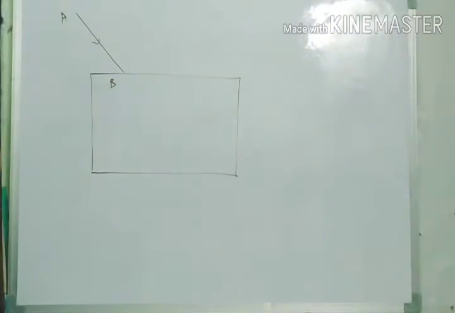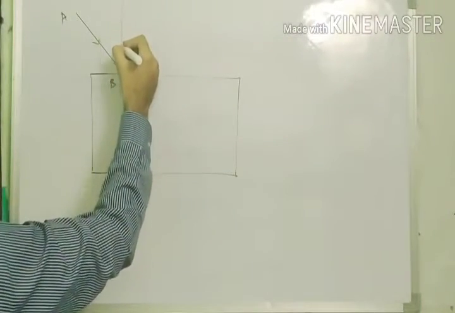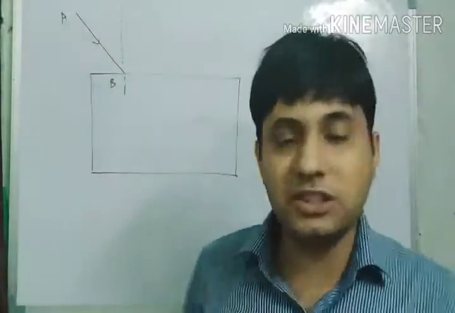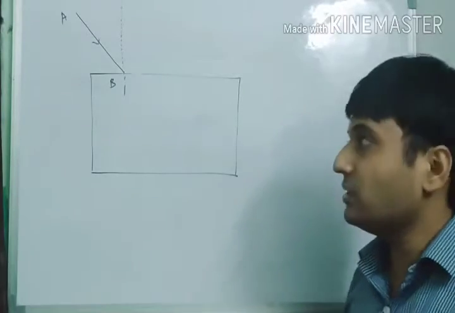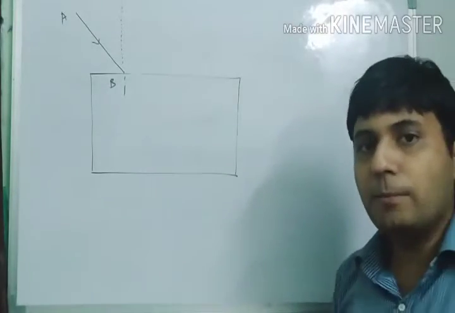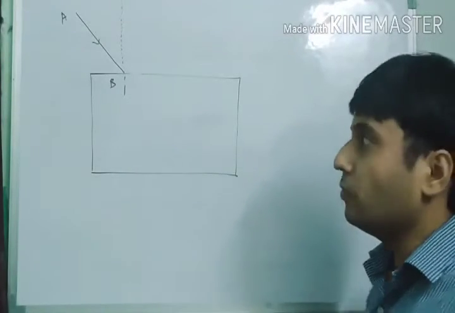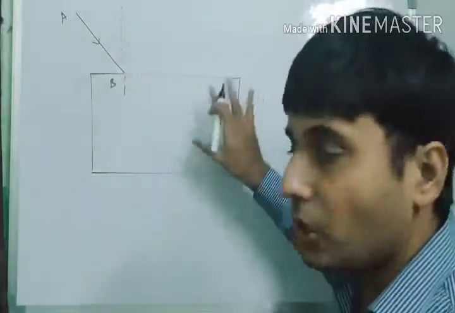Okay, this is the incident ray which is coming, and one normal would be there. Some part would be reflected, because the light is incident on the glass surface, and the glass is a shining surface. But we are not taking into consideration the reflected part; we are only interested in finding the refracted part. So what will happen if the glass slab is not there?